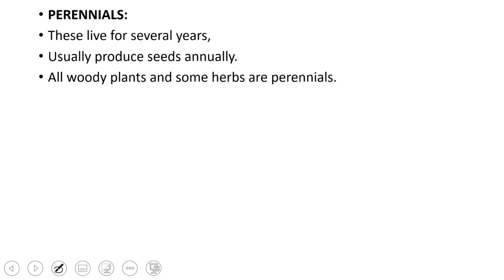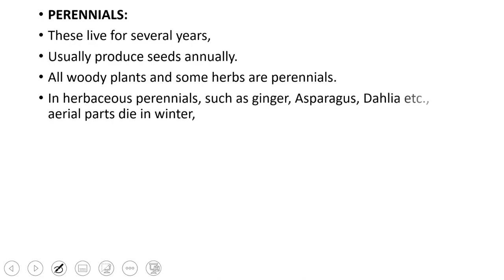Now, what are the perennial plants? So almost all the woody plants, they are perennials. Like trees, for example, a mango tree or a eucalyptus tree and other trees. All the trees, they are perennials. And we have also seen during discussion of herbs, shrubs and trees that some of the herbs are also perennials, although the herbs are mostly annuals, but some of them are perennials. And why they are perennials?